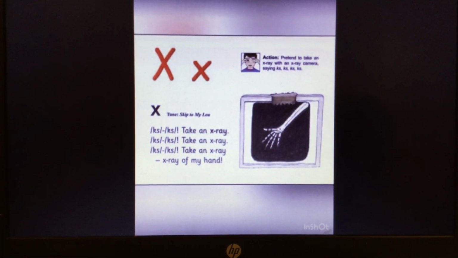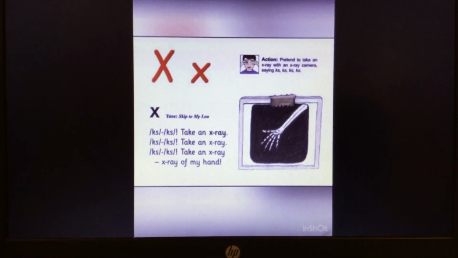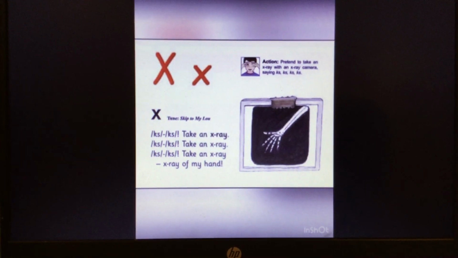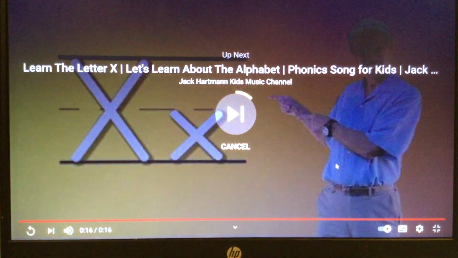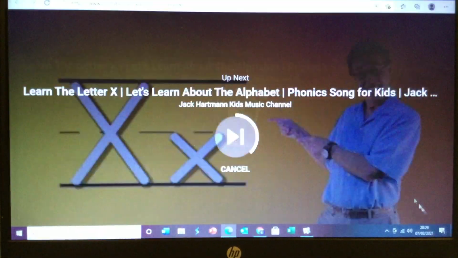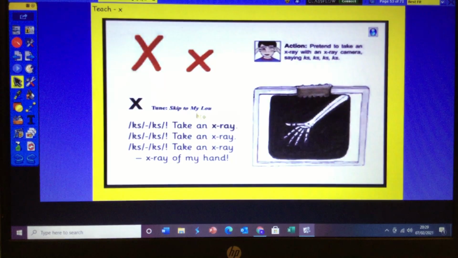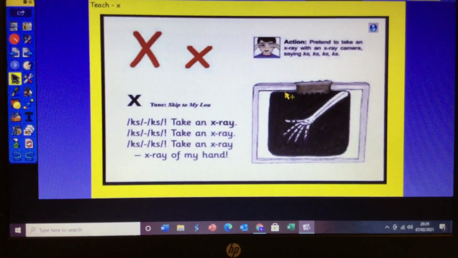Take an X-ray, take an X-ray, take an X-ray, X-ray of my hand. Right, children, did you hear that? So it's take an X-ray, and if you get your camera ready and take an X-ray.